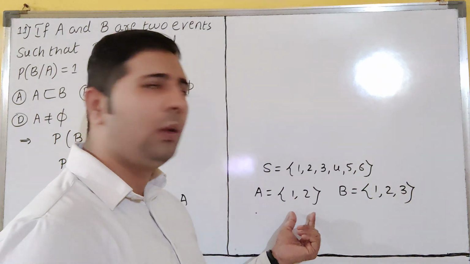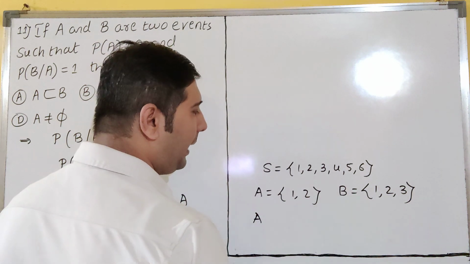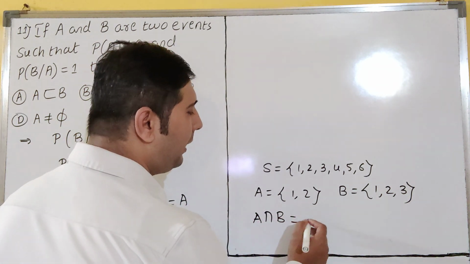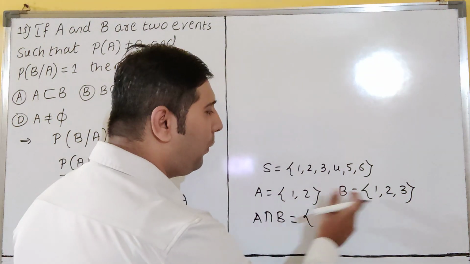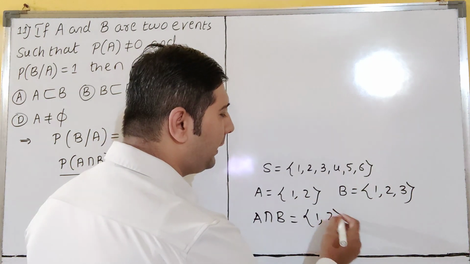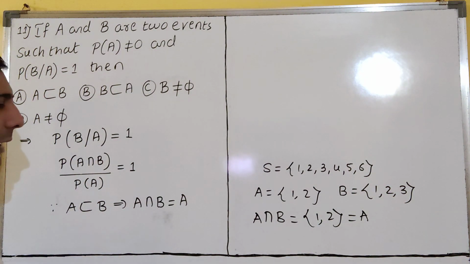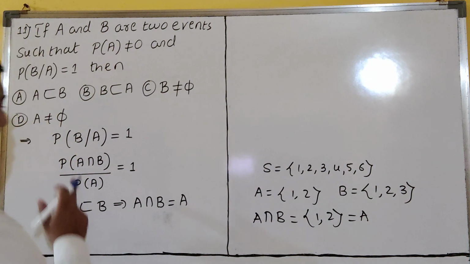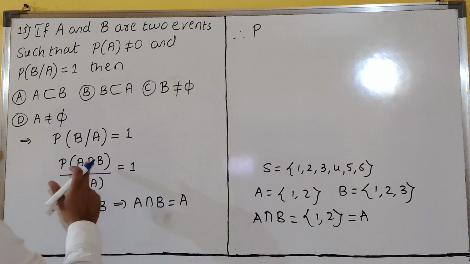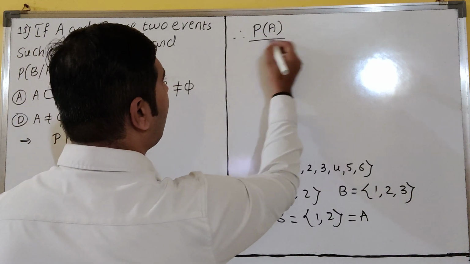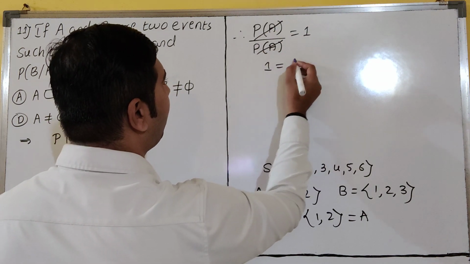A is inside it, 1, 2. So you can say A is a subset of B. Then what is the intersection? Intersection means common elements. The common elements are 1, 2. So this gives the answer A. When A is a subset of B, A intersection B is equal to A. Therefore P of A intersection B is P of A, so P of A divided by P of A is equal to 1. This gets cancelled and you get 1 equal to 1.